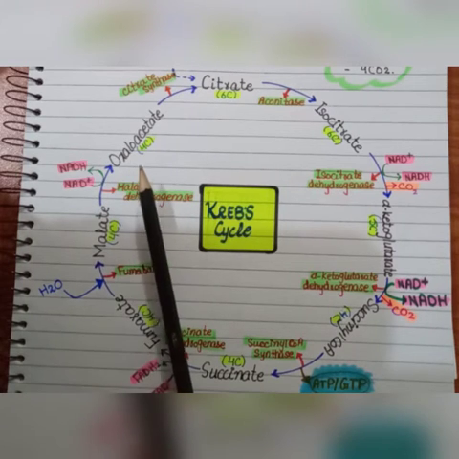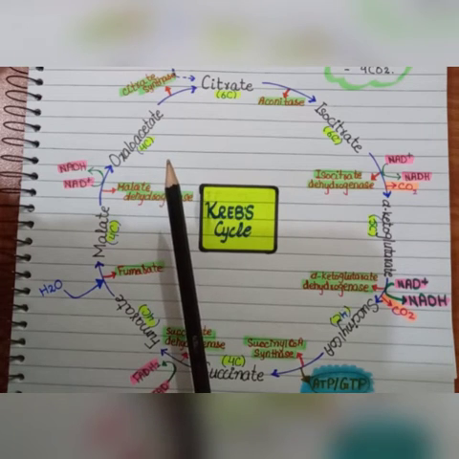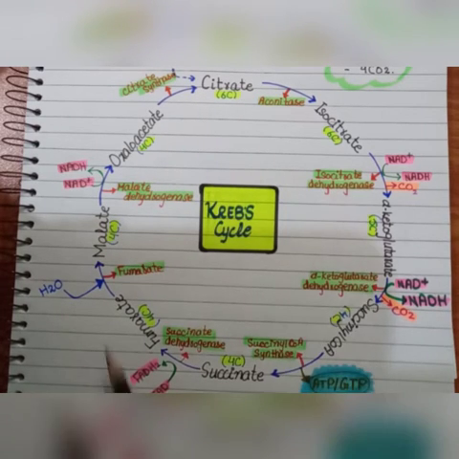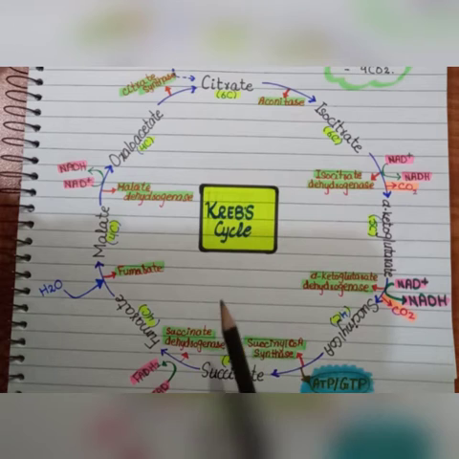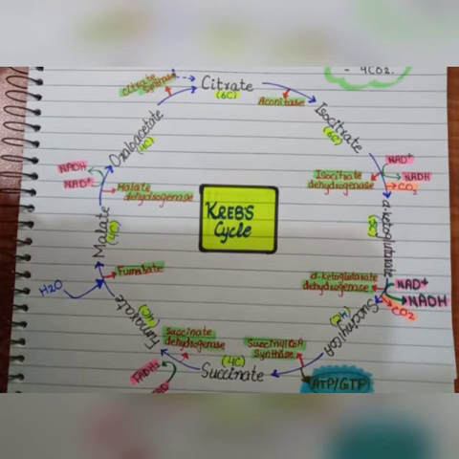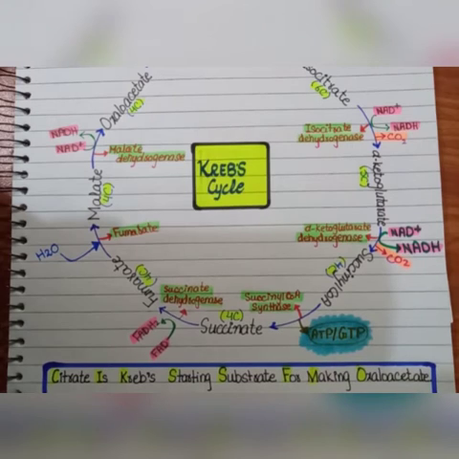Then this oxaloacetate will combine with acetyl coenzyme A molecule, and this process is repeated again and again. So here are all the substrates of the Krebs cycle. As it's difficult to remember, I have a mnemonic for all this: citrate is Krebs' starting substrate for making oxaloacetate.